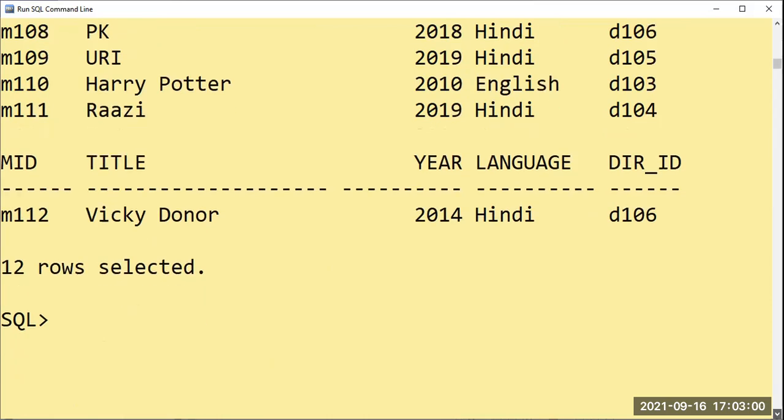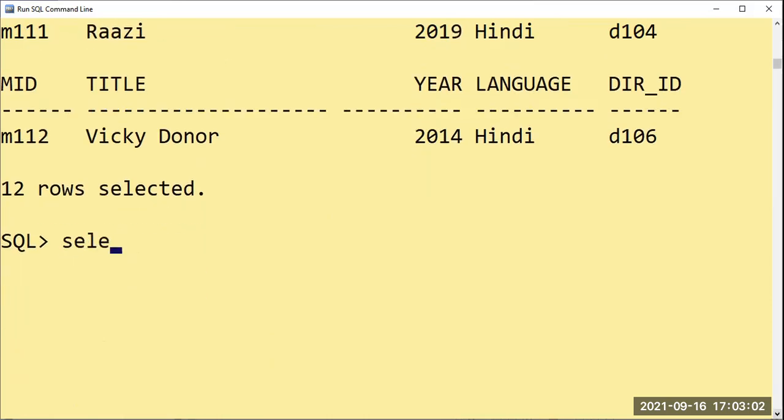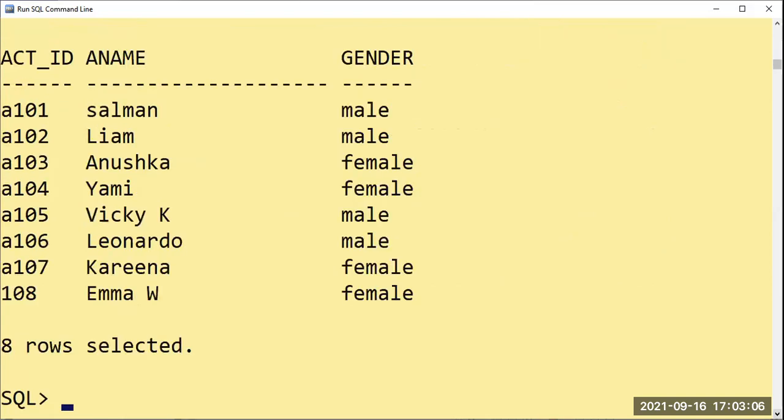So let us see. First of all, select star from actor. Okay. So with that, we can remember A101 is Salman, A103 Anushka, in Sultan and PK. A104 Yami, that is Uri and Vicky Donor. A105 Vicky Kaushal, that is Uri and Razi.